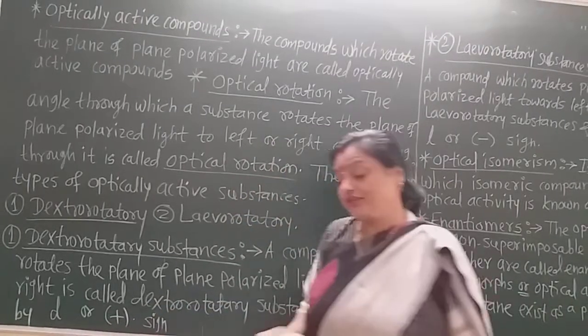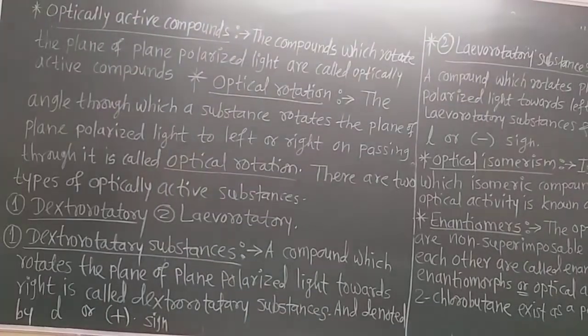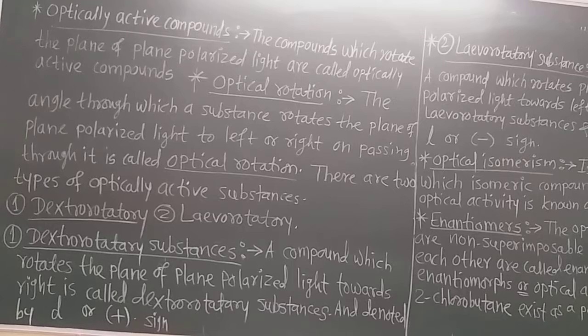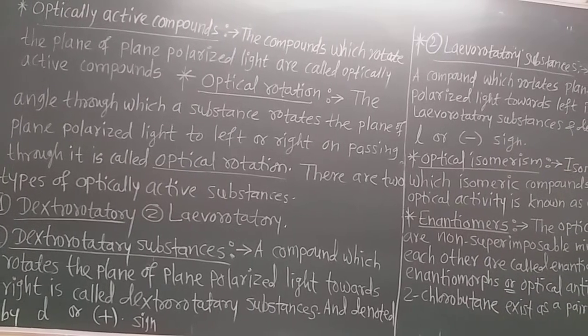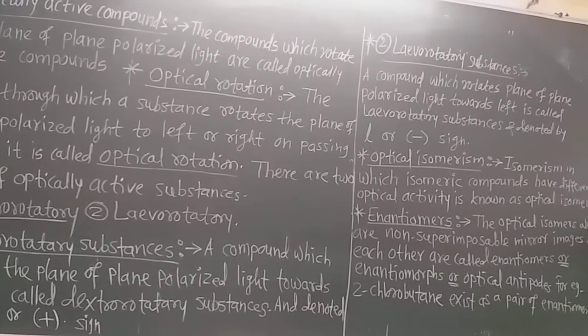Remember that. In the last lecture we drew the mirror images of 2-chlorobutane, and there I wrote D and L below the structures. D means dextrorotatory, which rotates the plane polarized light to the right hand side or clockwise direction.